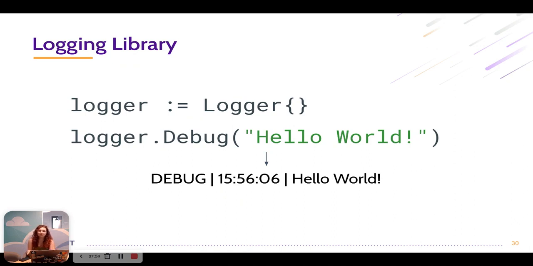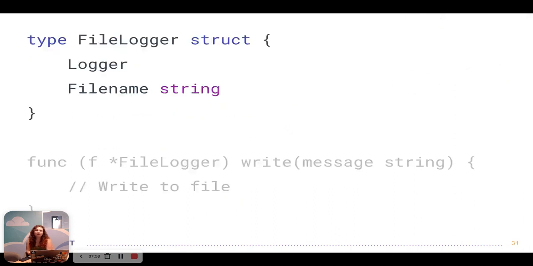And if we wanted to extend the logger once again and create a file logger, well, we could embed the logger type in the file logger struct. So just as we did here, I've embedded the logger struct in the file logger struct. In addition to embedding the logger struct, I've also added a file name field just so that we can keep the file name and maybe pass it once we initialize the file logger.